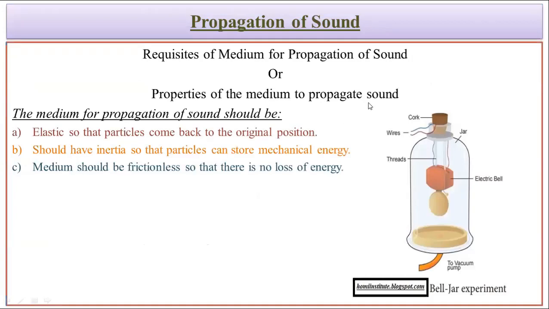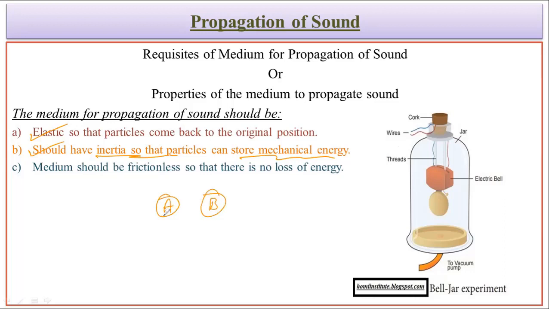So what are the factors which determine the propagation of sound in a particular medium? Basically we can say the elasticity of the material, how elastic the material is, determines how the particles are going to vibrate, or how easily it is going to transmit the energy from one to another. The second one is the inertia of the particle, which restores the mechanical energy. Say, as I was telling earlier, this is particle A and this is particle B.